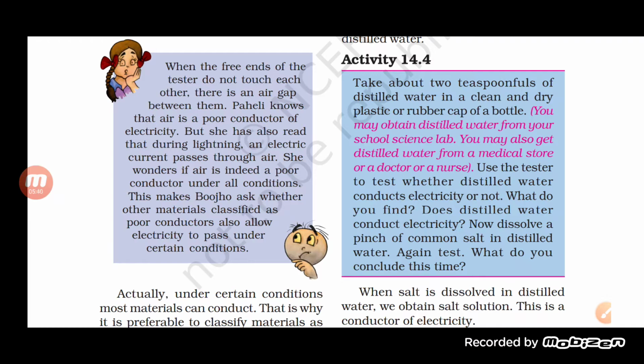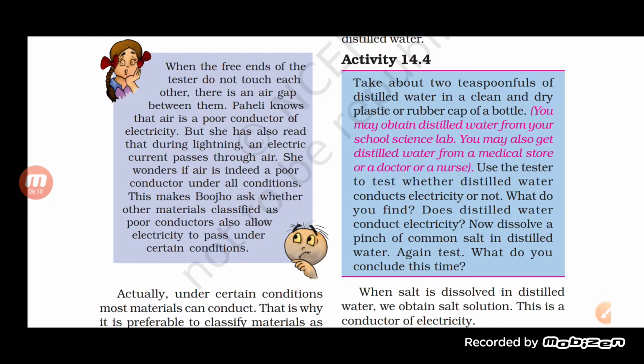Here, we will take about 2 teaspoonful of distilled water in a clean and dry plastic or rubber cap of a bottle. You may obtain distilled water from your school science lab. You may also get distilled water from a medical store, or from a doctor or a nurse. Use the tester to test whether distilled water conducts electricity or not. What do you find? Does distilled water conduct electricity? Now dissolve a pinch of common salt in distilled water. Again test. What do you conclude this time?